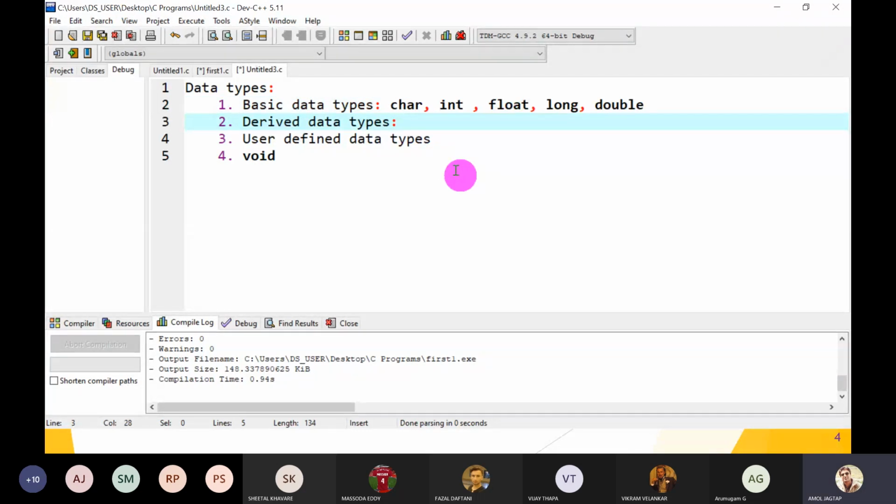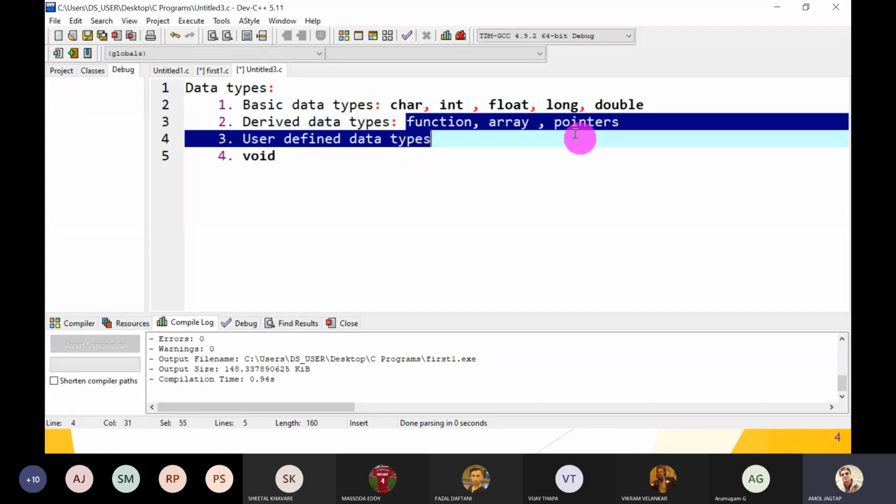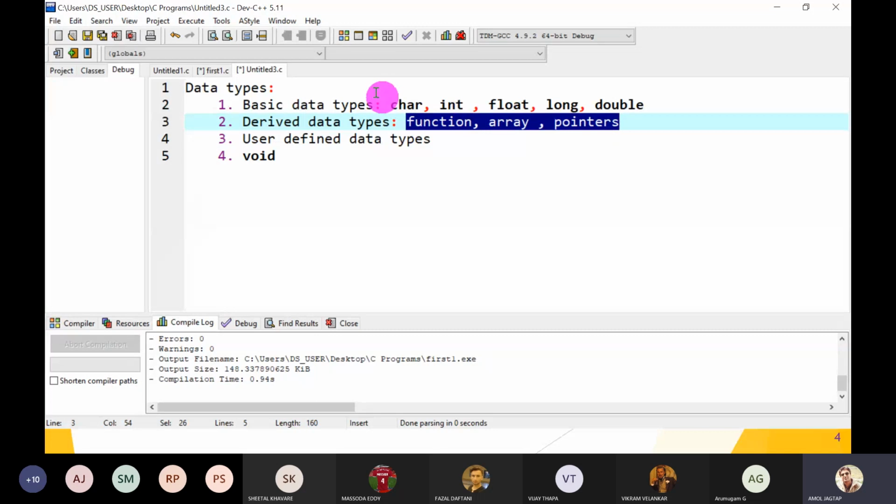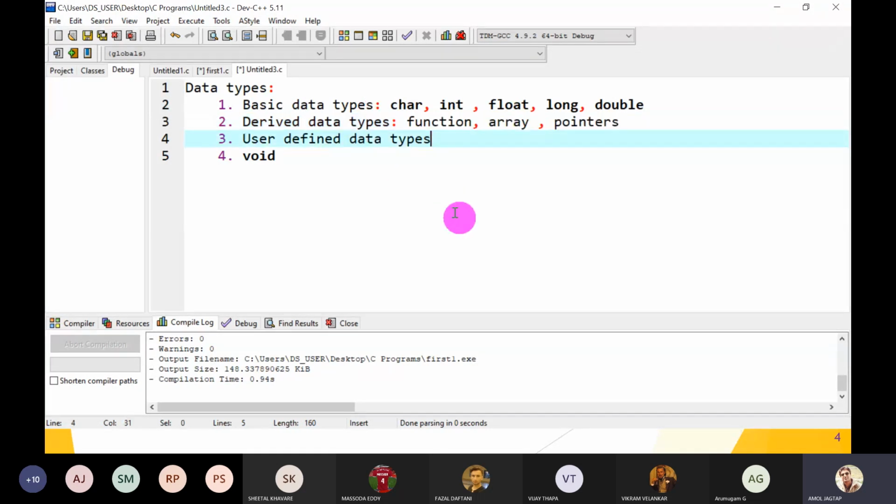Derived data types means function, array, then pointers. These are the derived data types because they are derived, inherited from the previously built basic data types or user defined data types.